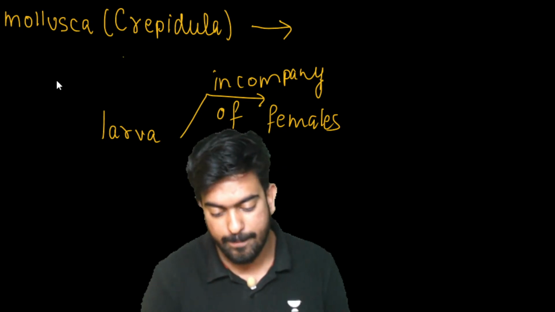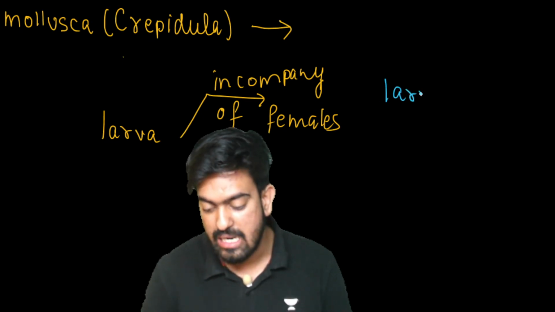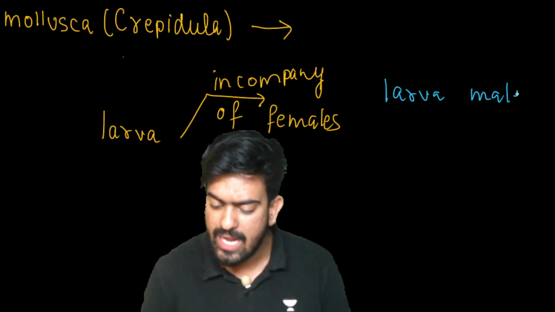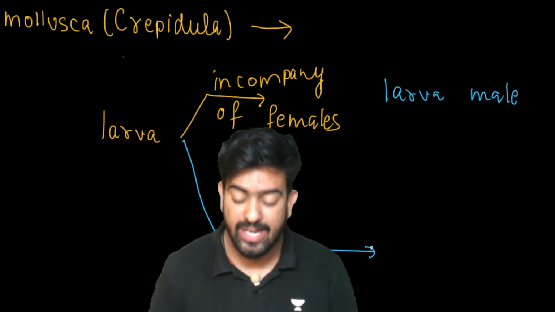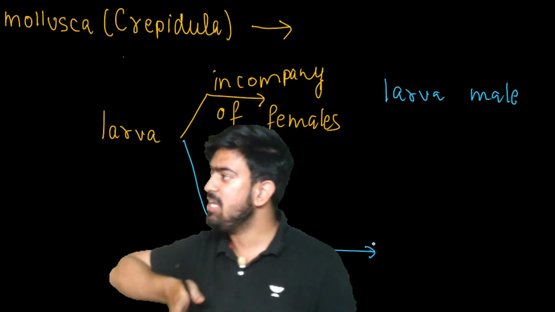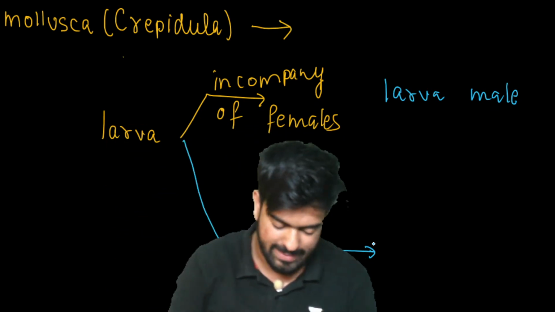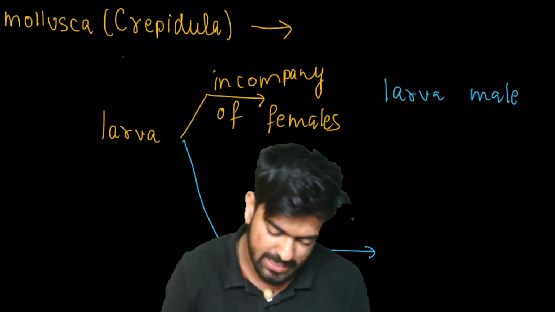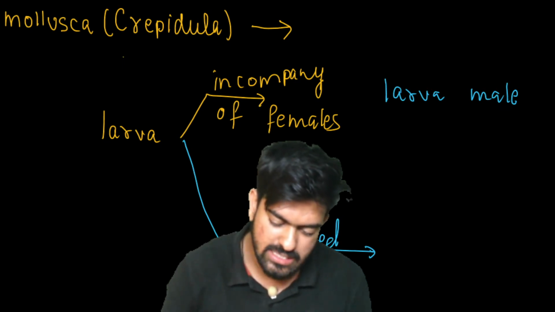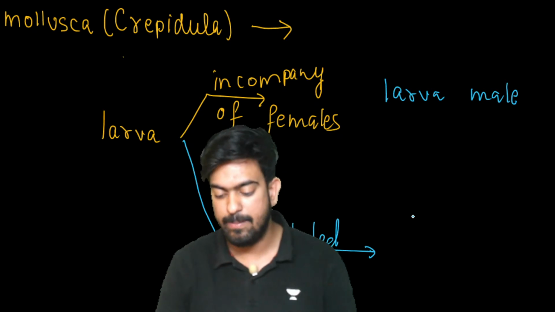It will form male. The larva will become male. And similarly, if it is in isolated places, where the larva has gone far away and settled, then the sex of the larva will be male.